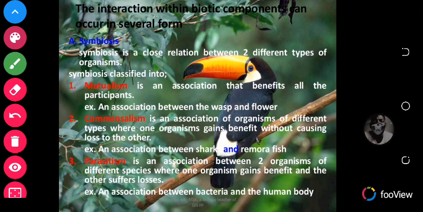So interaction with biotic components can occur in several forms. The first form it can occur in is what we call symbiosis.